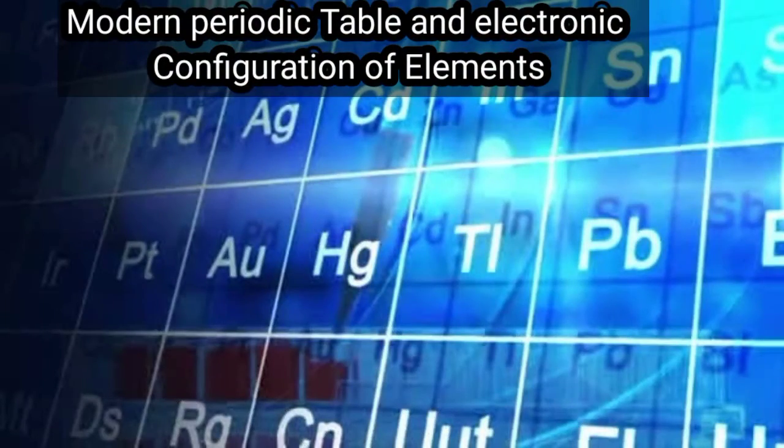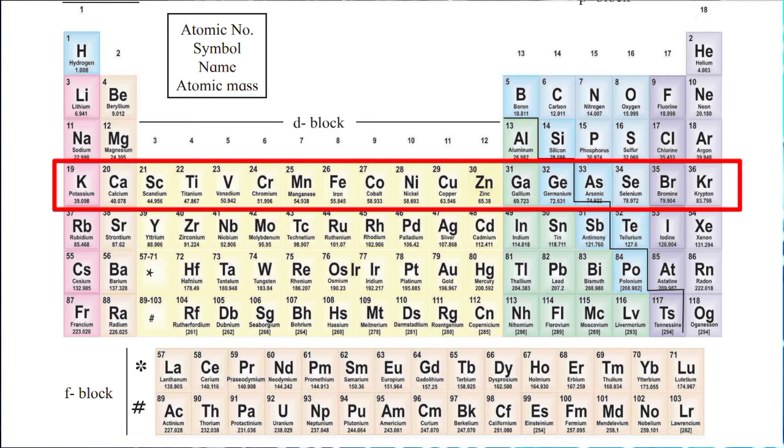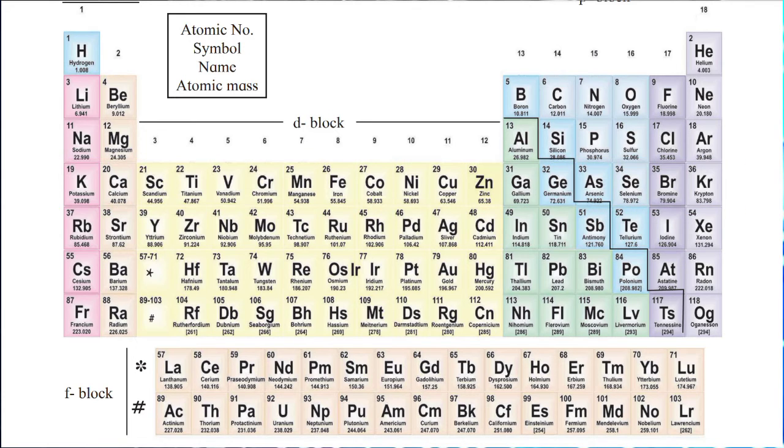Modern periodic table and electronic configuration of elements. Within a period the neighboring elements differ slightly in their properties, while distant elements differ widely in their properties. Elements in the same group show similarity and gradation in their properties.